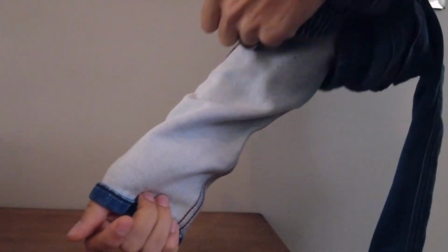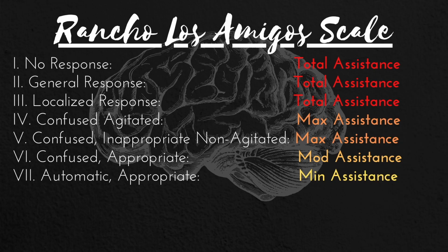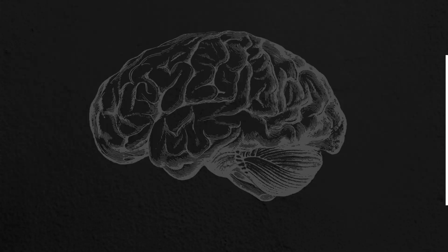At this level, simple tasks such as making a sandwich or folding clothes might be appropriate for the patient to perform so that they can work on some of those cognitive skills. Next up is level 7. Here we enter a new phase called the automatic appropriate level. This is a significant marker because around this point, a person would require minimal assistance for daily living skills.